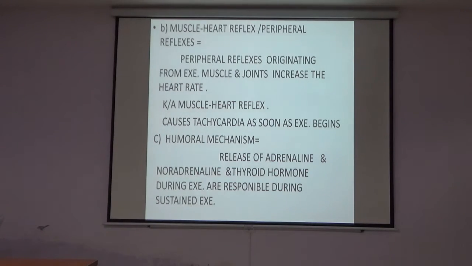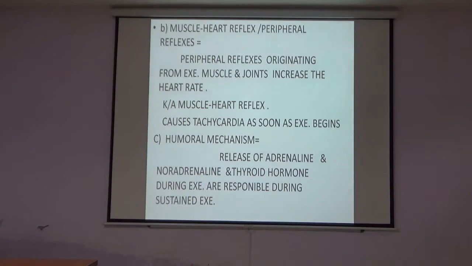Peripheral reflexes stimulate the increase in the heart rate from the joint. The peripheral reflexes originating from the exercising muscles and the joint that increase the heart rate are known as the muscles heart reflexes, and cause tachycardia as soon as the exercise begins. In anticipatory tachycardia, it was before the beginning of the exercise, but the muscles heart reflexes or the peripheral reflexes are stimulated after or as soon as the exercise begins.